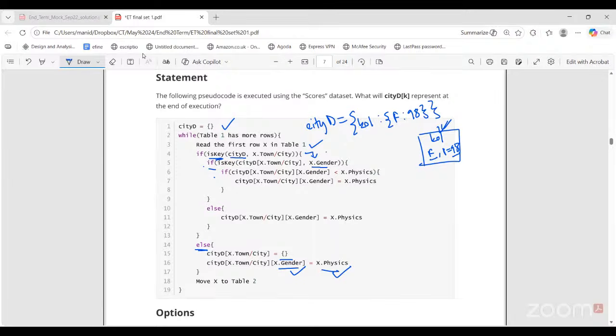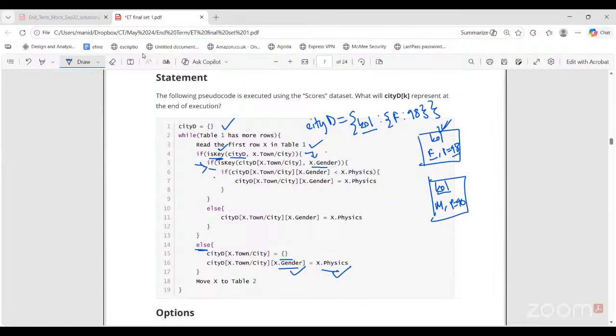After this, if you get one more card, let's say also from Kolkata, with gender male and physics marks, let's say, 90, then you will again check whether Kolkata is already present as a key in the CTD dictionary. Now you get the true value. So is key is correct. This gives true. So at the next nested if, you check whether the current gender of the card is a key of this particular city, Kolkata.